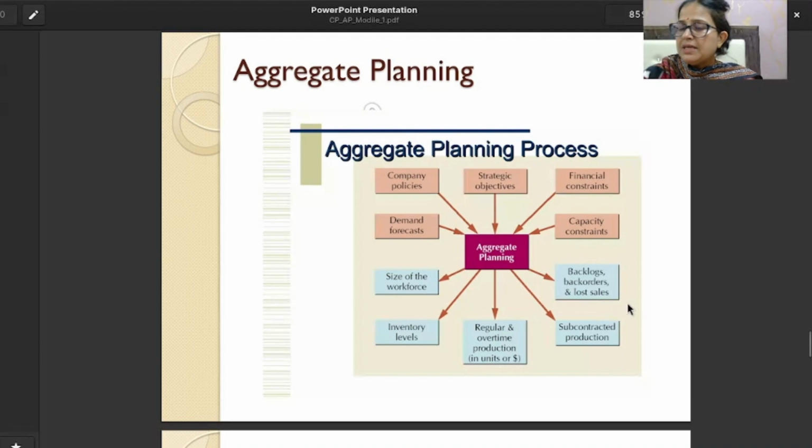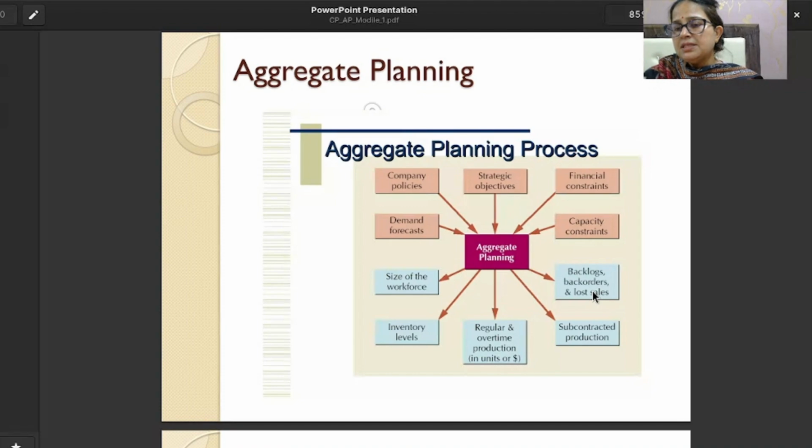But backlog is sometimes good for companies, because if there is an increase in demand for the product, then it can go for backlogs. A back order can be a backlog, but a backlog cannot be a back order.